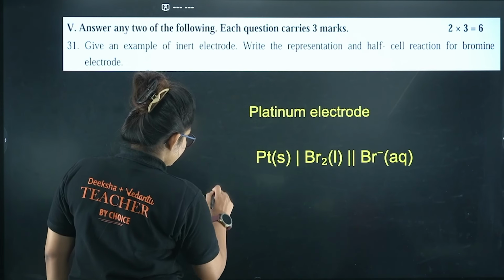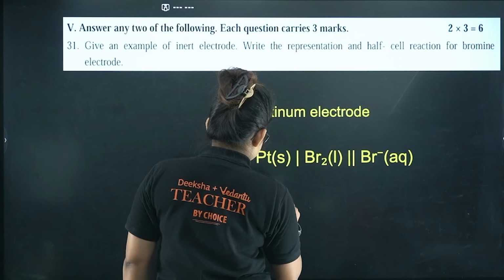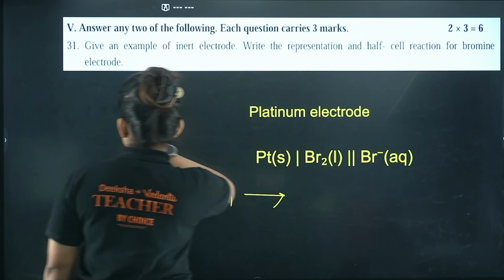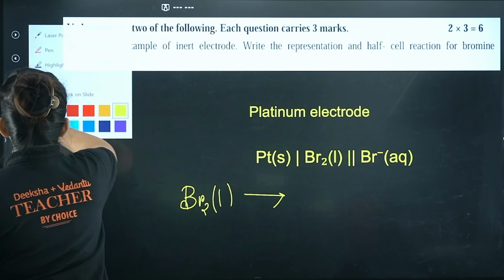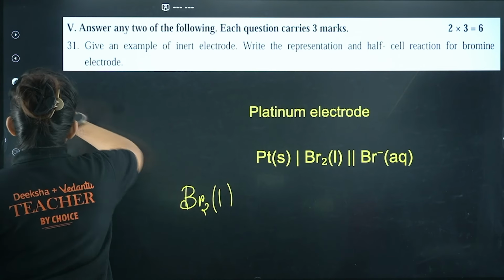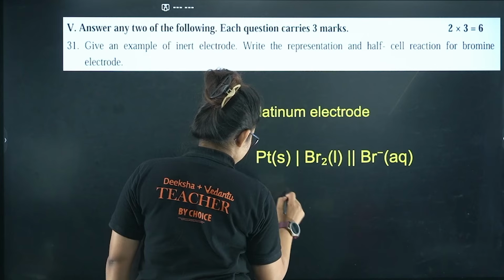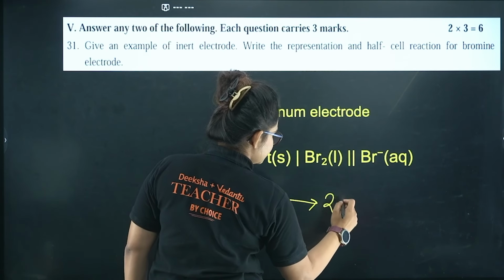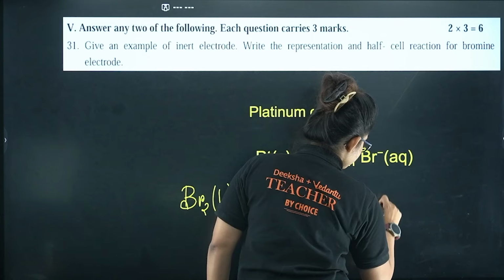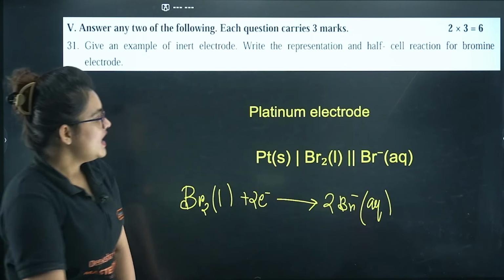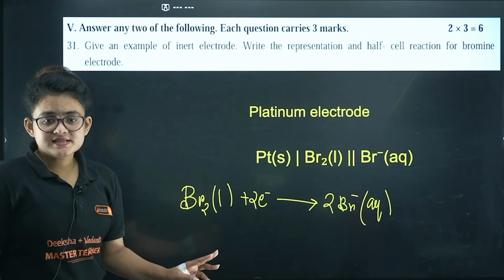So Br2, in the liquid form, takes up 2 electrons and gets converted to 2 Br minus in the aqueous solution. This is the cell reaction and this is how the cell representation looks. Okay, I guess it's clear to you.